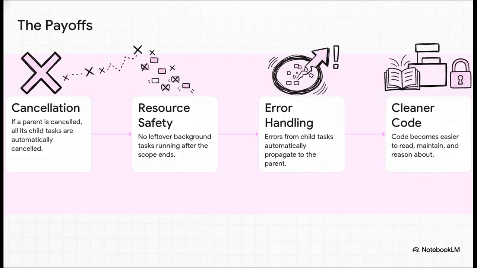This structure absolutely guarantees you won't have any of those orphan tasks left running. When the parent's scope ends, the work ends, period. Third, better error handling. If any single child task throws an error, that error automatically gets sent right up to the parent. You can't miss it. And all of this leads to that amazing final payoff. Just cleaner code that's 1,000 times easier to read and understand.